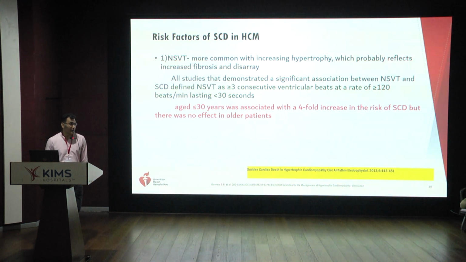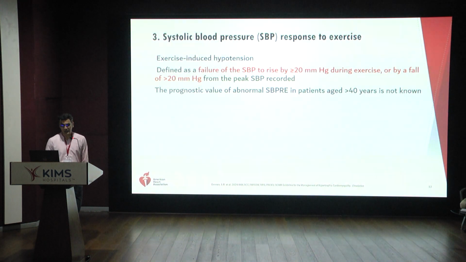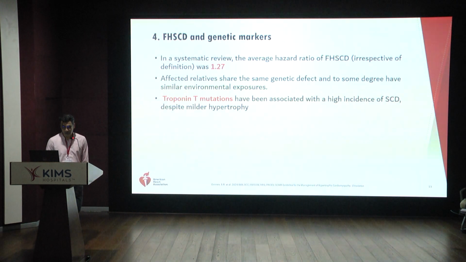So much so that above the age of 60, you really have to think twice whether you want to give these patients an ICD. Severe left ventricular hypertrophy with a mean wall thickness of greater than 30 mm has been universally used to signify severe hypertrophy, and these patients get an ICD directly. Systolic blood pressure response to exercise, a very challenging test, less often performed, is defined as a failure of the systolic blood pressure to rise by greater than 20 millimeters of mercury during exercise, or a fall of greater than 20 millimeters of mercury from the peak recorded systolic blood pressure. Above the age of 40, we do not know the prognostic significance of this response.